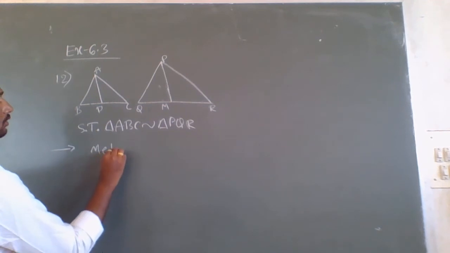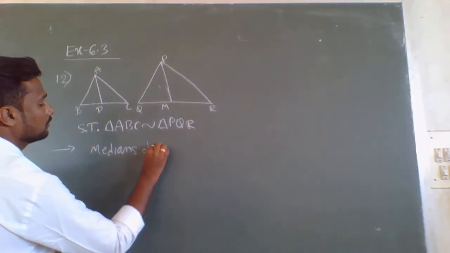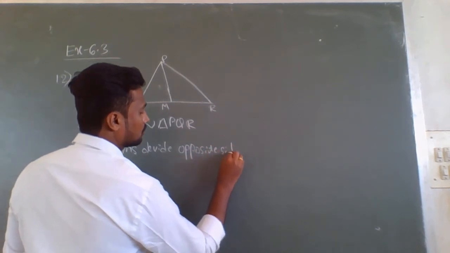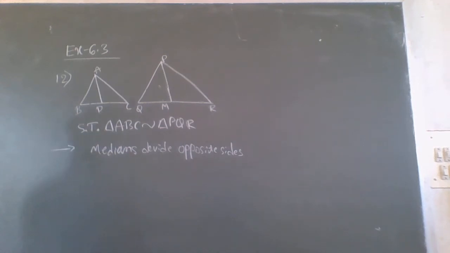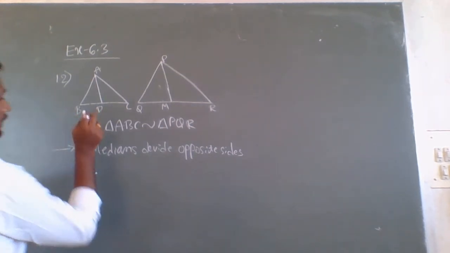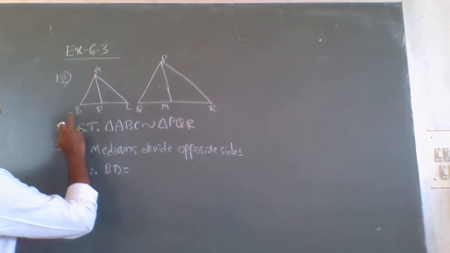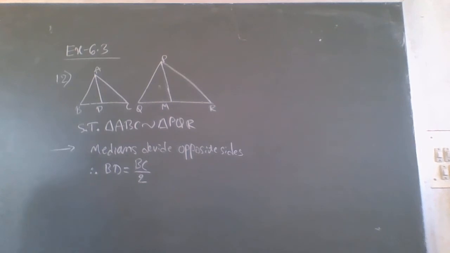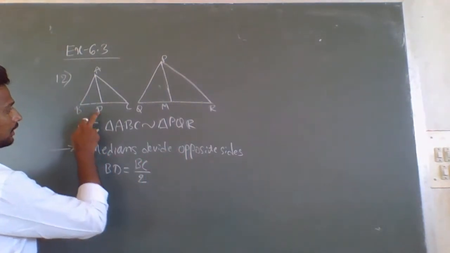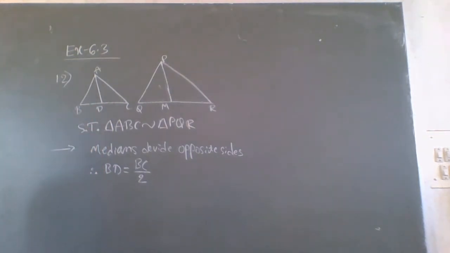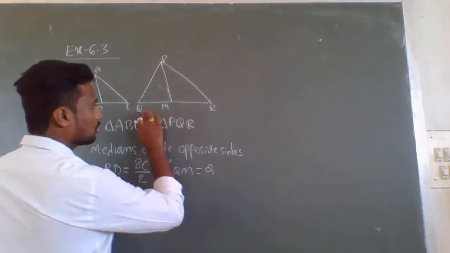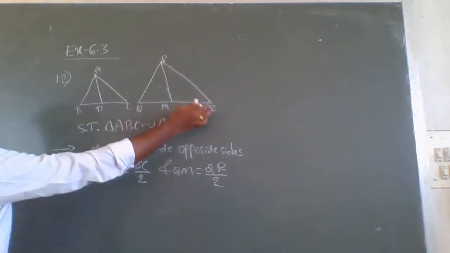Medians divide opposite sides. Therefore, we can write BD is equal to BC by 2, because the median always divides the opposite side. Like that only, QM is equal to QR by 2.